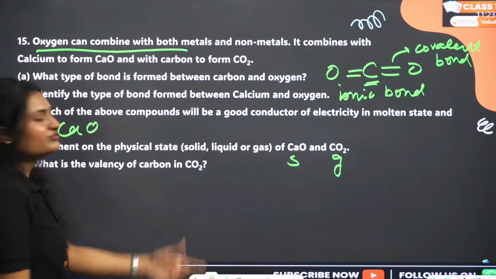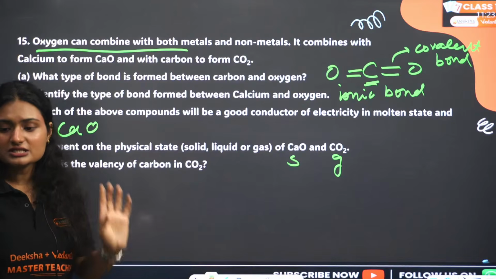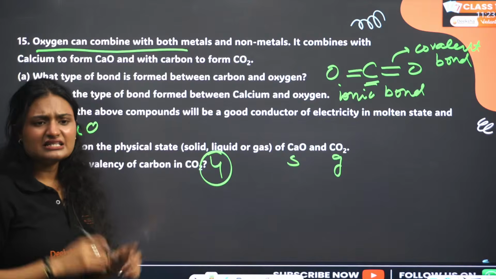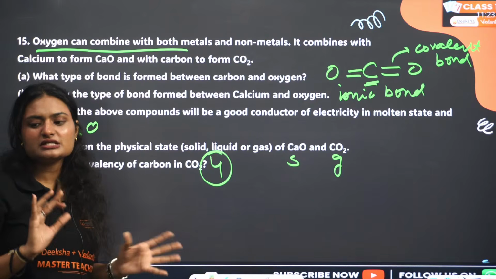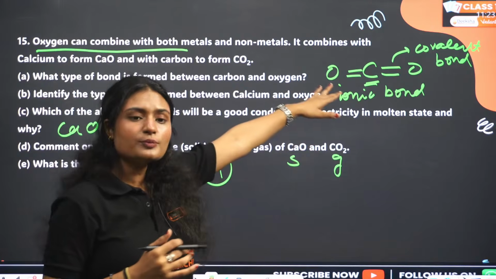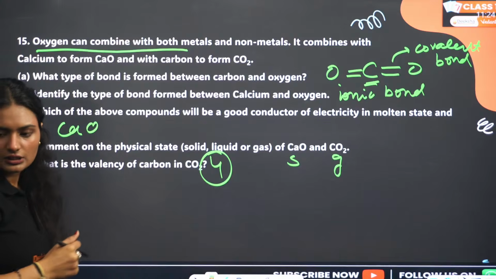What is the valency of carbon in carbon dioxide? The valency is 4. It is forming 4 bonds, so the valency is 4. Clear? Valency is the combining capacity, how many elements it is forming bonds with. So it is forming 4 bonds, that's why the valency is 4.